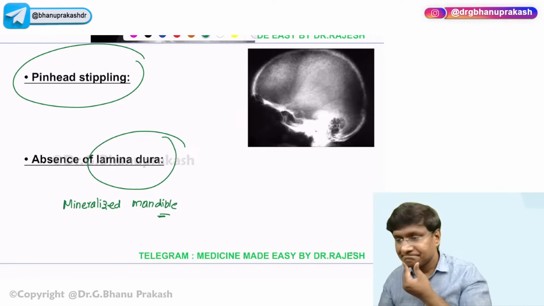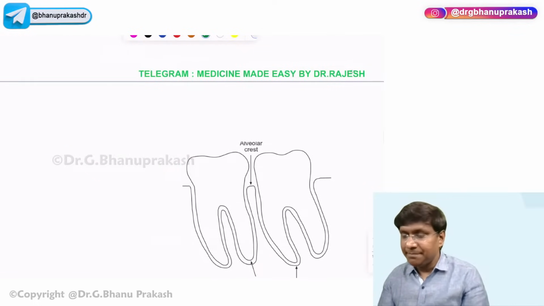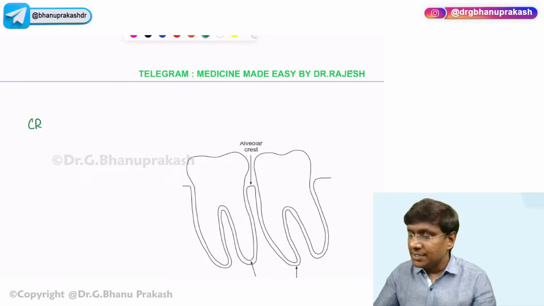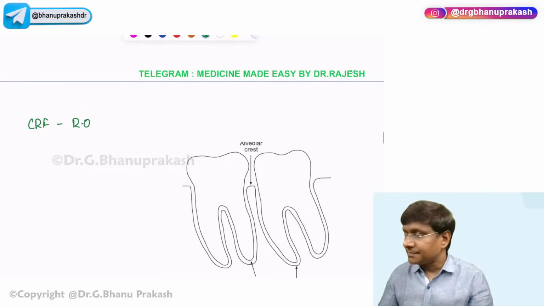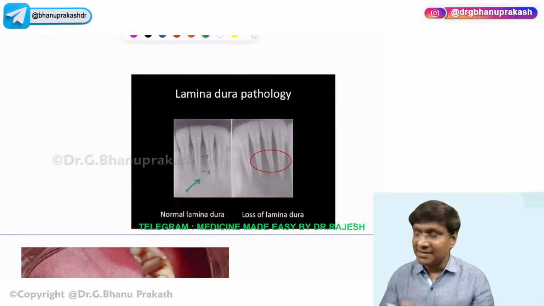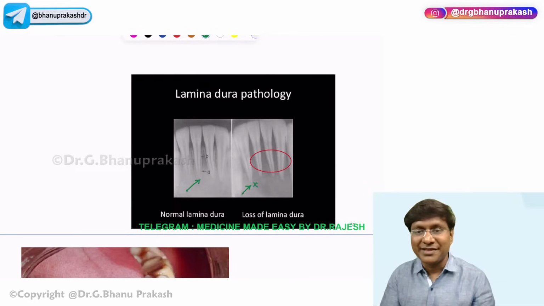Then, yes, renal osteodystrophy, Pratyusha. Renal osteodystrophy, you get that in case of chronic renal failure. Okay. Then, take this lamina dura. This is the mineralized portion of the mandible, and that will be lost in patients with primary hyperparathyroidism. Okay, so that was the story related to hyperparathyroidism.